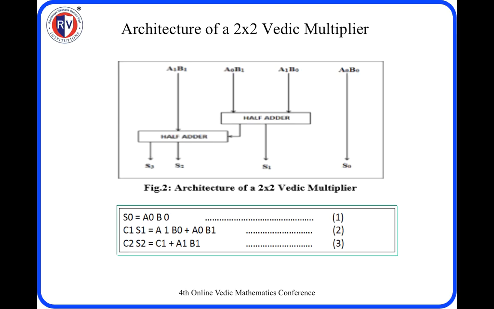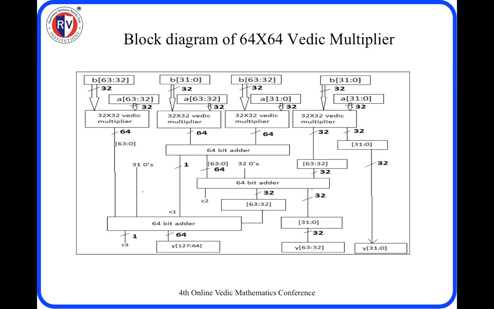This architecture is built by Professor Arun Kumar in the electronics department. We can see two half adders are there. This is the architecture of a 2 by 2 multiplier. When you want a 64 bit by 64 bit Vedic multiplier, it can be arranged in this way. I have taken this slide from Arun Kumar's presentation.